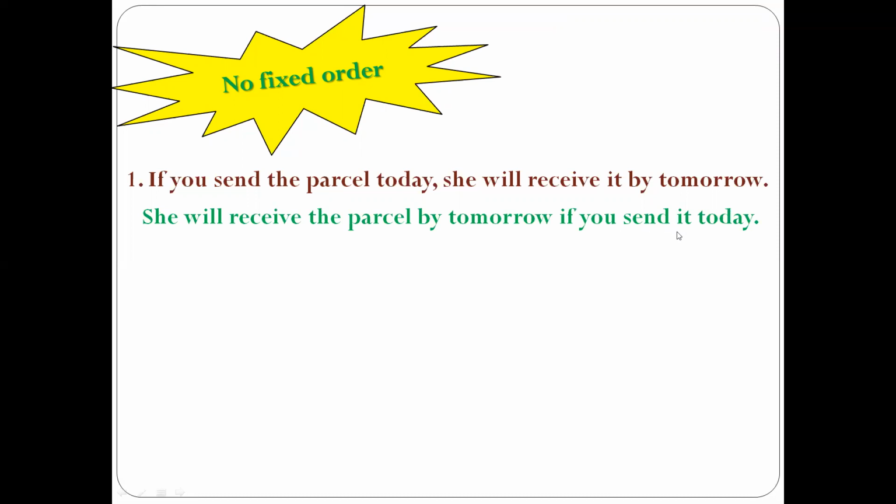This is not a wrong way of writing it. So you can place the if clause at the beginning of a sentence, or you can place it at the end of a sentence. But the condition is about the comma: you should not make use of comma if you are using this if clause at the end of a sentence.